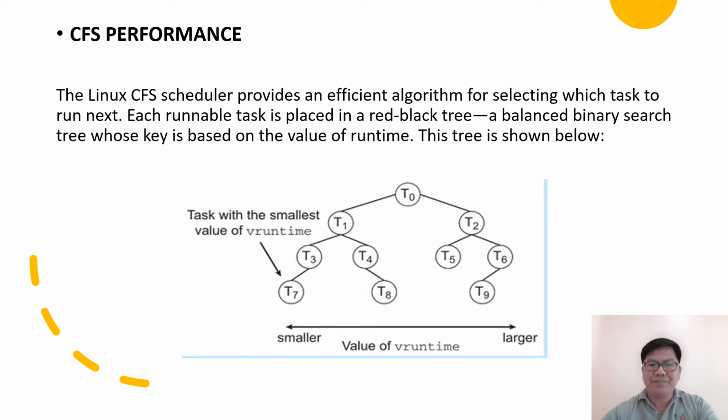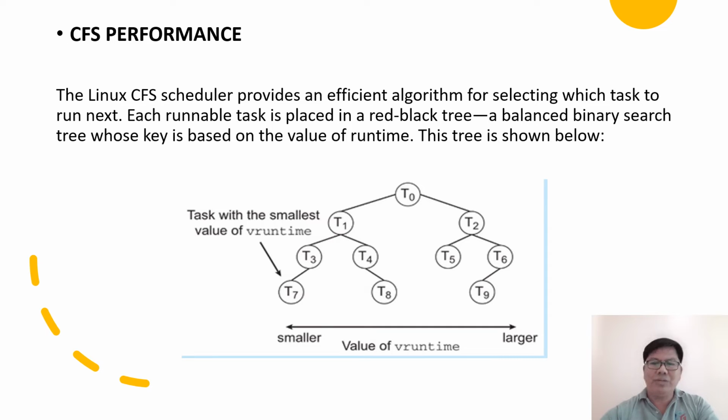Generally speaking, tasks that have been given less processing time, smaller values of runtime, are toward the left side of the tree. And tasks that had been given more processing time are on the right side. According to the properties of a binary search tree, the leftmost node has the smallest key value, which for the sake of the CFS scheduler means that it is tasked with the highest priority.